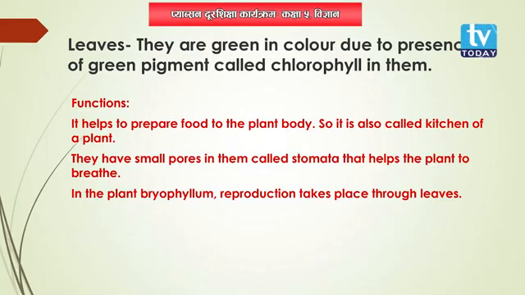Leaves are green in color, but what makes them green? Leaves have a green pigment called chlorophyll, and due to the presence of chlorophyll, the leaves are green in color.